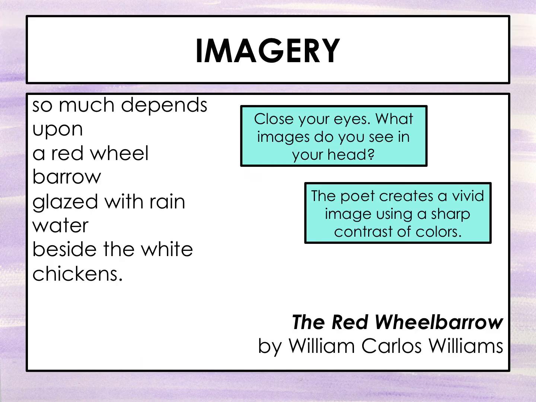Let's take a look at this example. This is on the bottom right-hand corner of your notes. So much depends upon a red wheelbarrow glazed with rainwater beside the white chickens. What kind of images are you seeing in your head? This poem creates a sharp image using a sharp contrast of colors. So he talks about red and white, and these evoke different feelings within us. So on your notes, I want you to write down what are the images that you are seeing in your head when you see this poem.